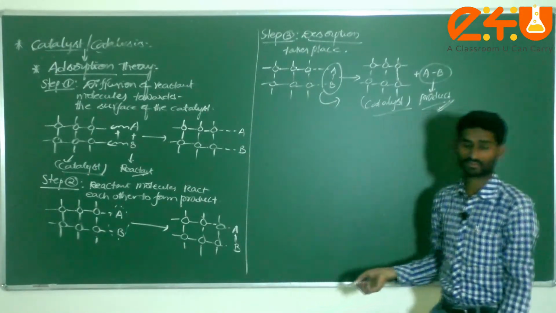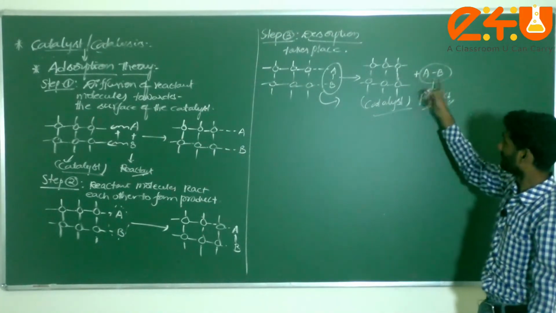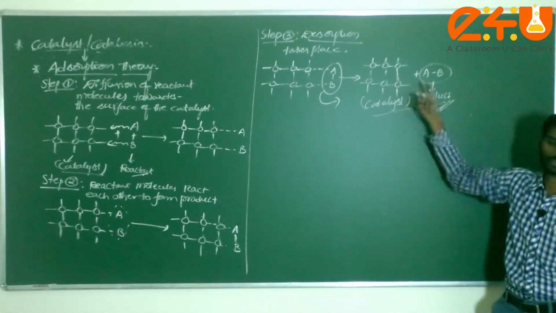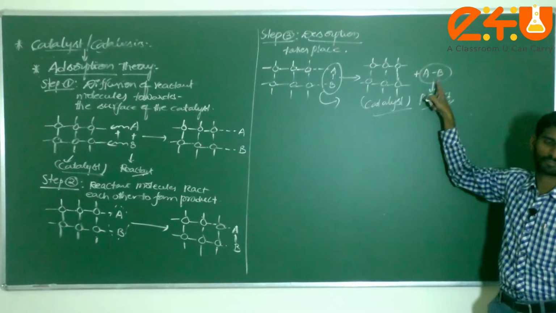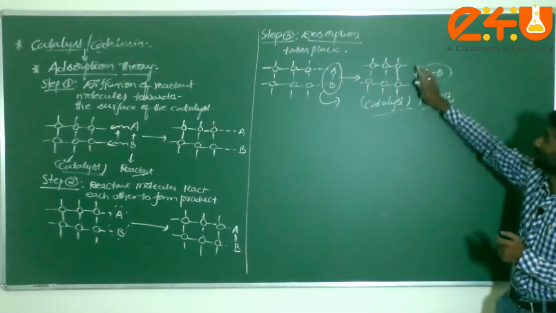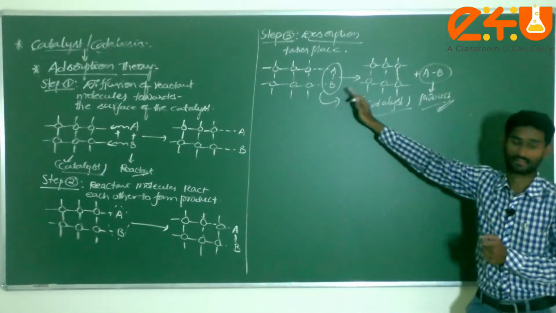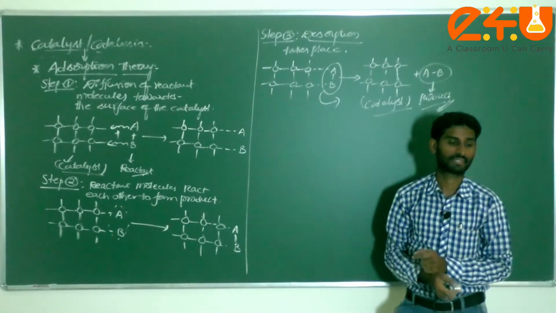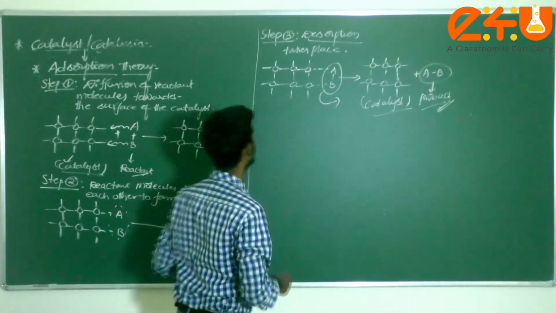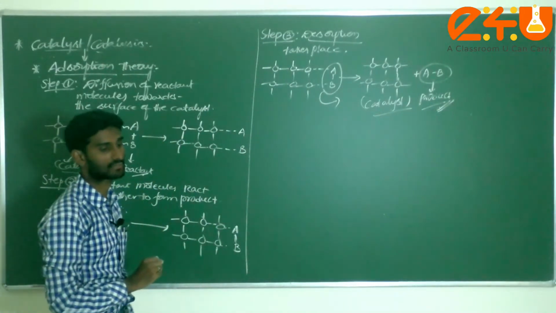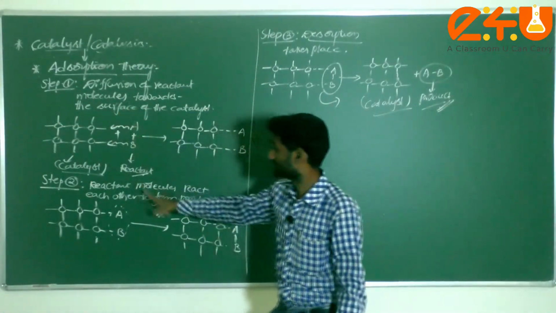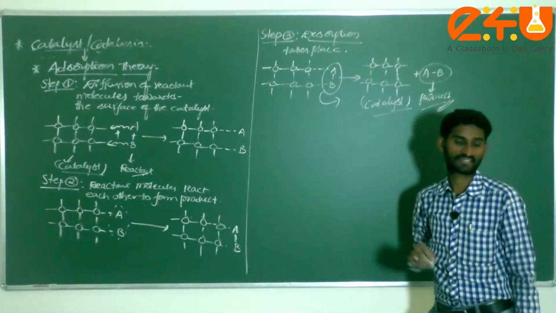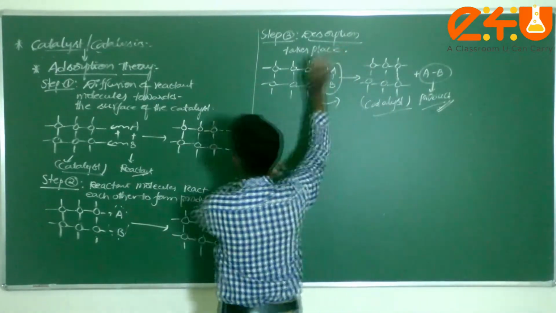Next, the fourth step: the diffusion of the product molecules away from the surface of the catalyst. Dear students, this is the catalyst and these are the product molecules, both away from each other. Now we have separated the product and the catalyst. Here it just acts to support the reaction, that means to increase the rate of the reaction. This is about the adsorption theory. First step, diffusion. Second step, reactant molecules react with each other and form the product. And the third step, desorption takes place. That is the adsorption theory.